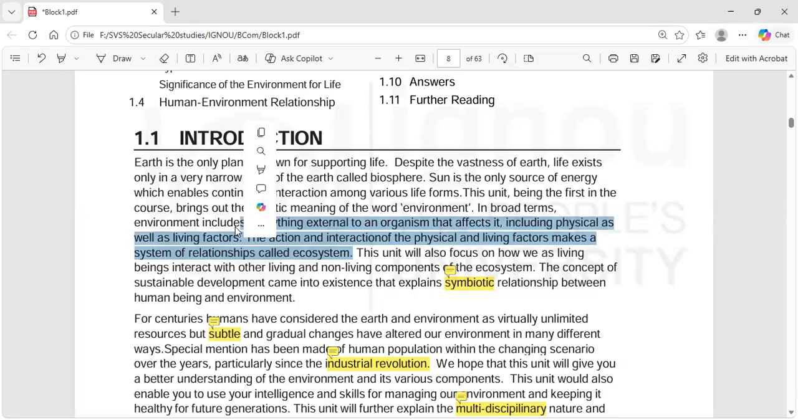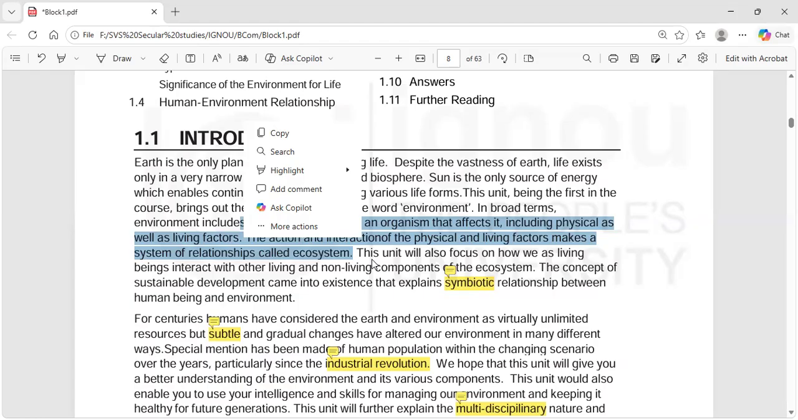The action and interaction of the physical and living factors makes a system of relationship called an ecosystem. This unit will also focus on how we as living beings interact with other living and non-living components of the ecosystem. So we are not only connected with the living, we are also connected with the non-living things of the ecosystem. We are going to see how we are connected with them.